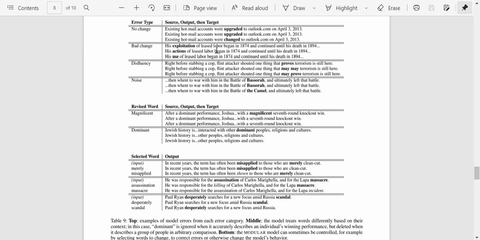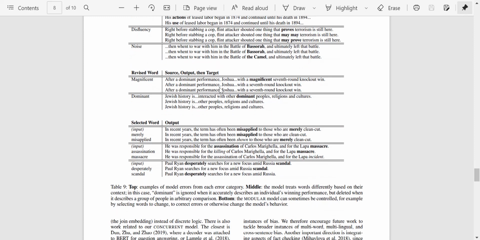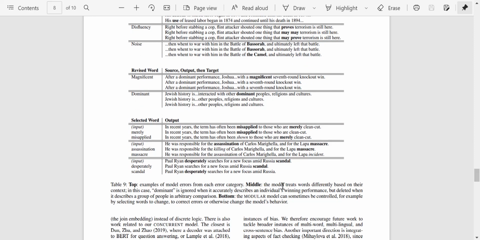And then we have the Battle of Basora, Battle of the Cam. Okay, so got it. So this was the source, this was the output which was expected, and this is what they got, and this was the target. So this is the source, they got the output, but the target should have been changed, and so on. Okay, so in this case, I was wrong. The word use was what they were expecting. All right. The middle, yeah. So I should have read this before. The model treats words differently, and the modular model can sometimes be controlled.